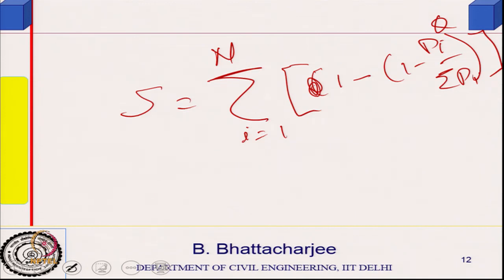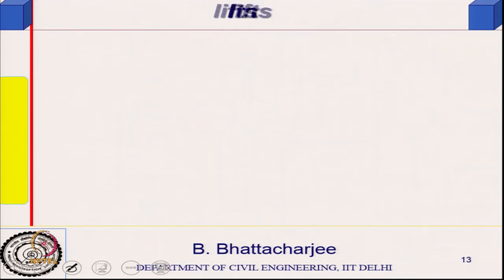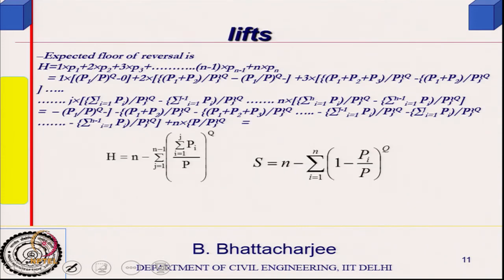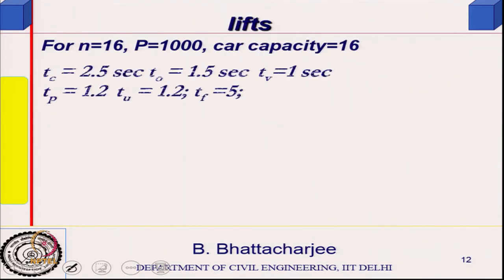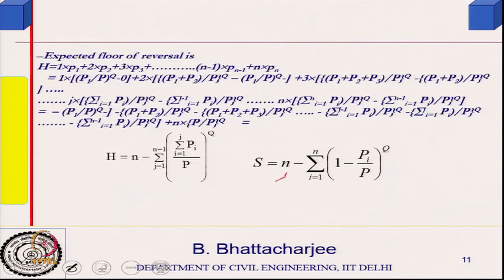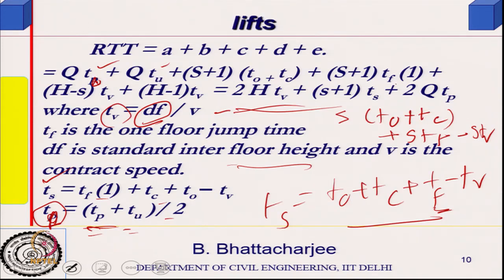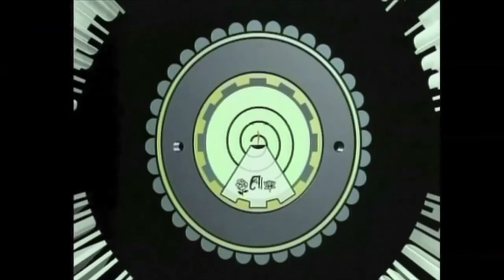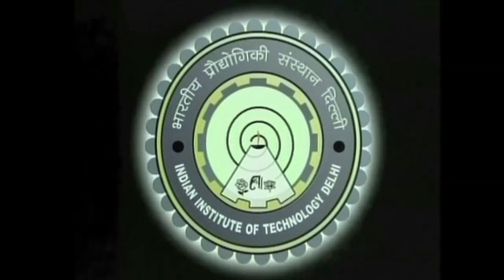I think we can look into the slides now. If I have n floors, that should be summed up for all the floors, and if you sum up you get this. So, this is what S is. I think we stop here.